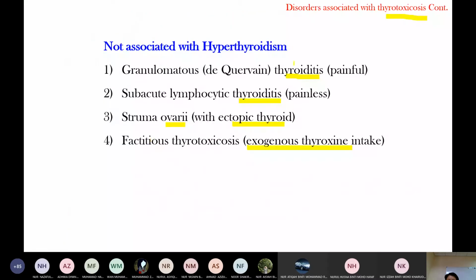Non-hyperthyroidism thyrotoxicosis may be due to an exogenous cause, or an ectopic source, or the ovary producing thyroid hormone. In thyroiditis, there is severe inflammation, then thyroid follicle destruction because of inflammation. So the thyroid hormone in the colloid is released into the circulation, increasing thyroid hormone level.